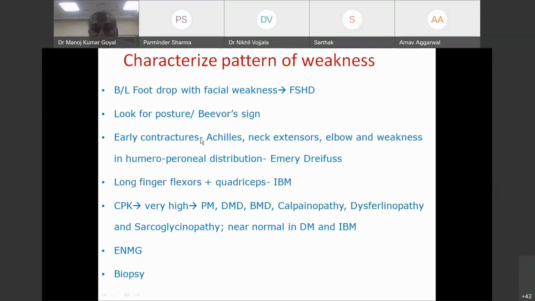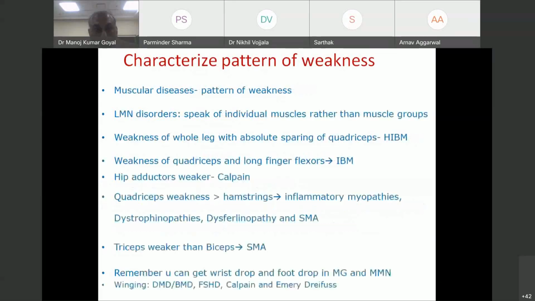Look for differential weakness. As I told you, if there is bilateral foot drop with facial weakness, think of FSHD. I skipped some slides. If there is weakness of the whole leg with absolute sparing of quadriceps, this is a particular pattern seen in hereditary inclusion body myopathy.